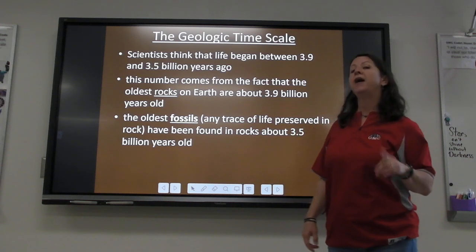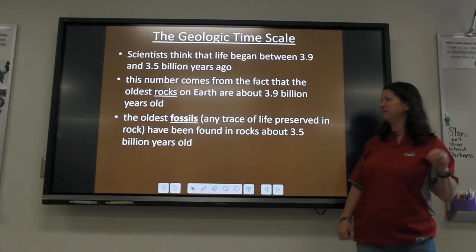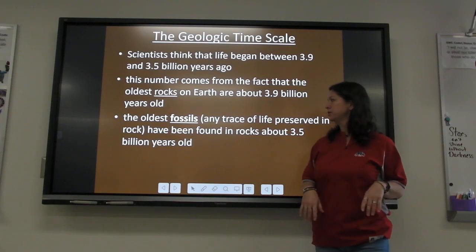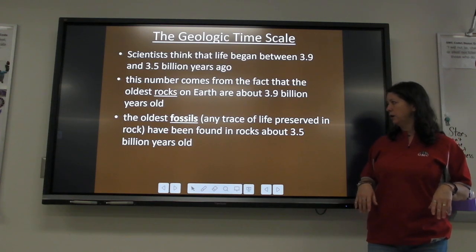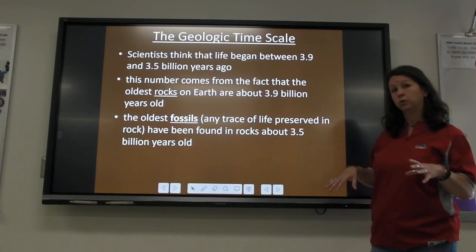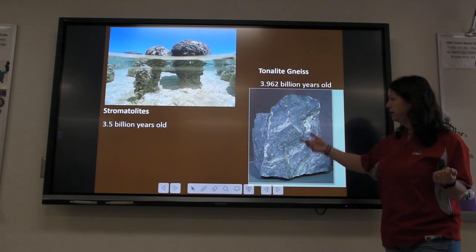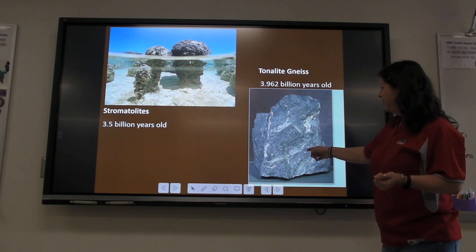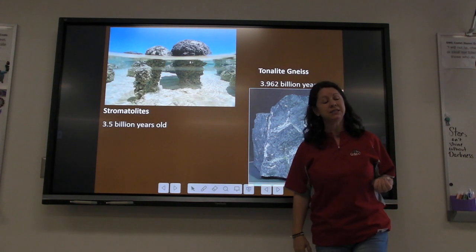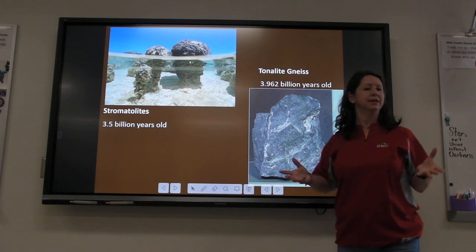And the oldest fossils, and a fossil is any trace of life preserved in rock, the oldest fossils that have ever been found are about 3.5 billion years old. These are the oldest rocks and the oldest fossils. The oldest rocks ever found are a type of rock called tonalite gneiss, and you can actually find some of this in Central Park in New York City.